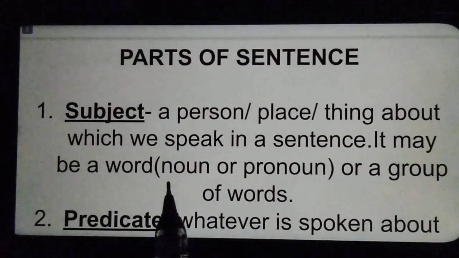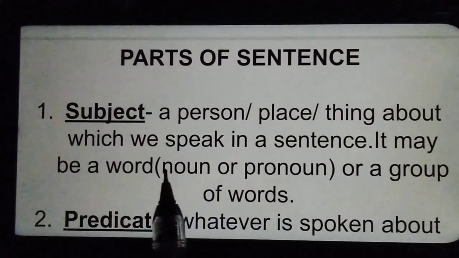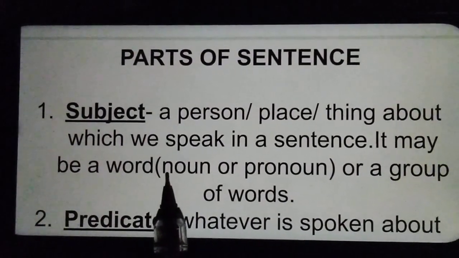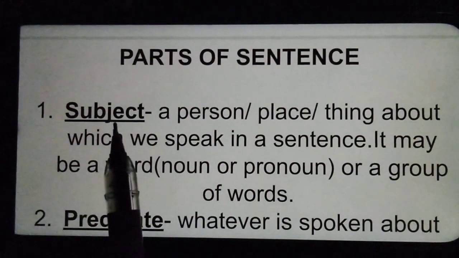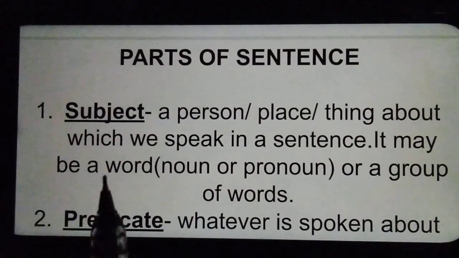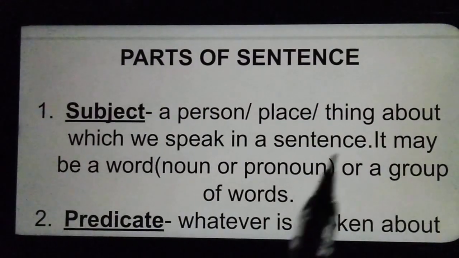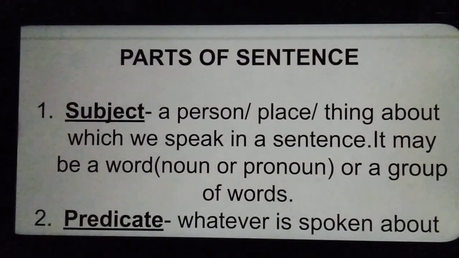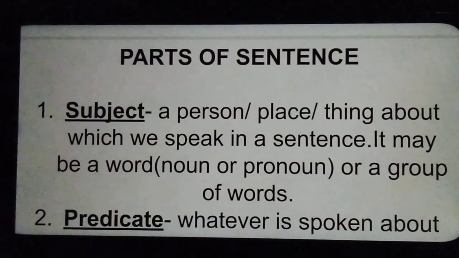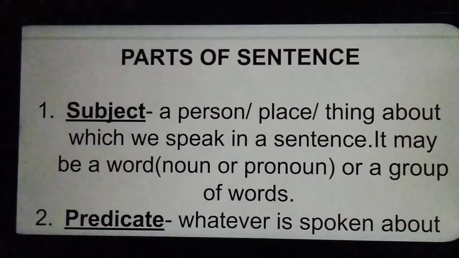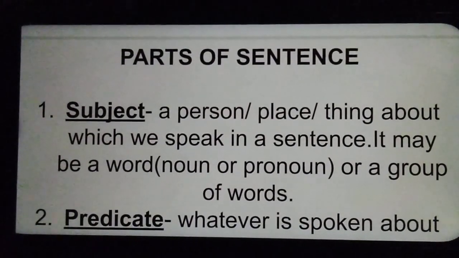Now, what are the different parts of a sentence? We divide a sentence in two different parts. These are subject and predicate. What is subject? A person, place, thing about which we speak in a sentence or about which the sentence actually is. That is known as subject.